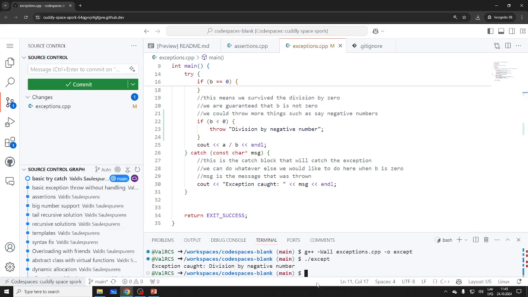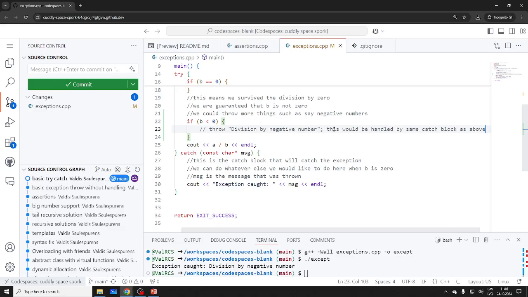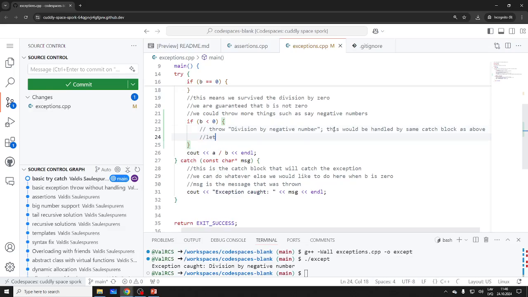Yeah, division by negative numbers, so it works. Notice this would be handled by the same catch block as the 0 above. Let's throw a negative number as a number.